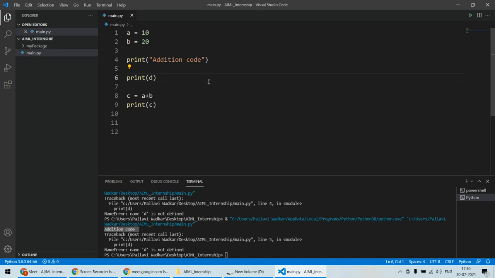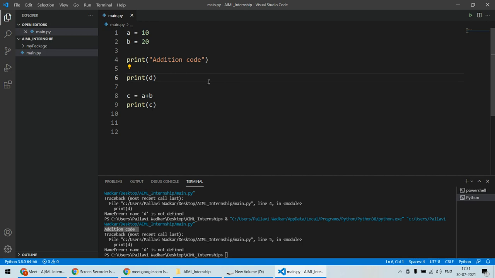It should handle the error on its own way. Okay, so the program should not crash. Instead of that, it should handle that error and it should continue its execution after that. Okay, that's what we are expecting here.